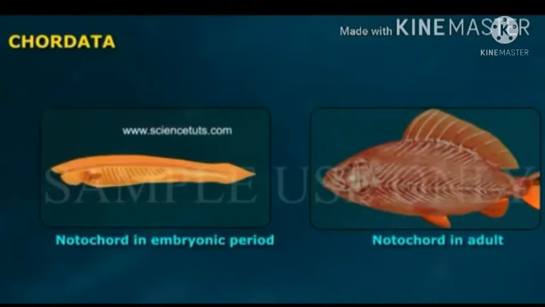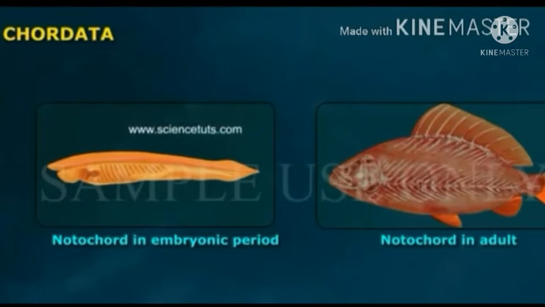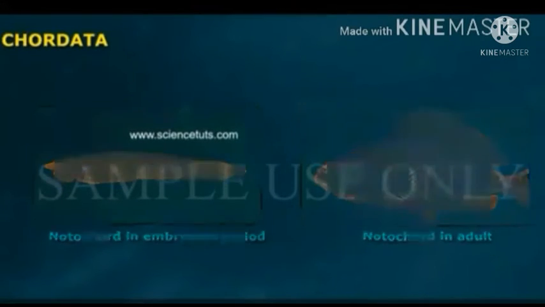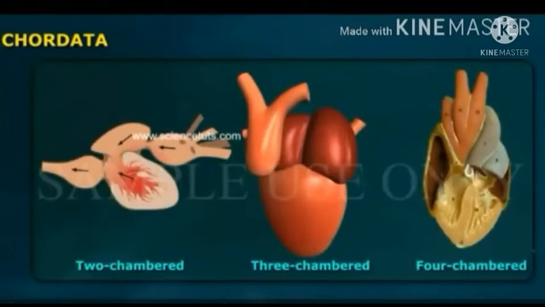The members of subphylum Vertebrata possess notochord during the embryonic period. The notochord is replaced by a cartilaginous or bony vertebral column in the adult. Thus, all vertebrates are chordates, but all chordates are not vertebrates.